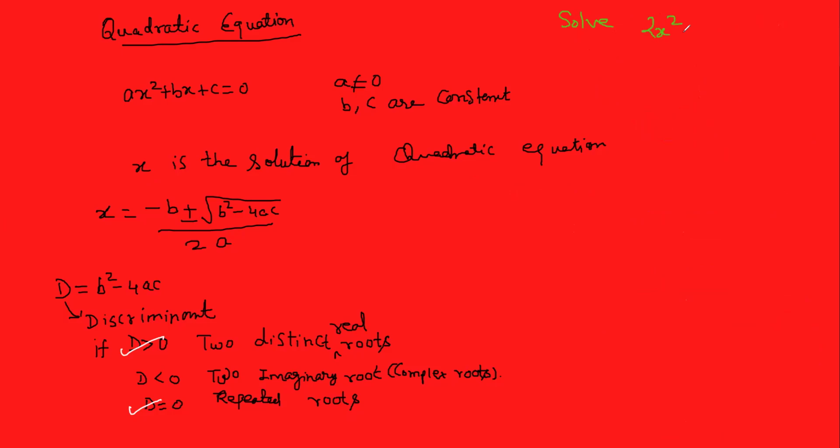Solve 2x² plus 4x plus 2. What is a here?